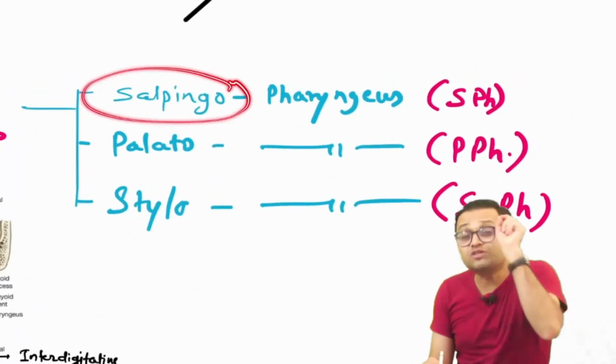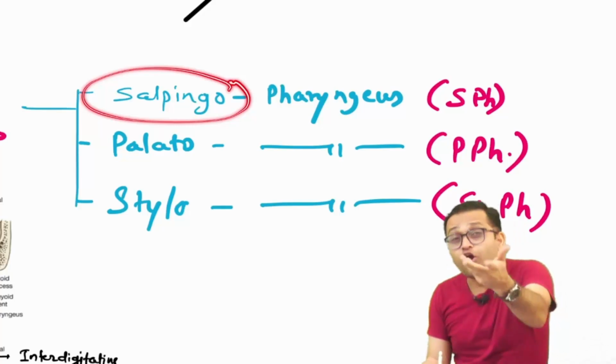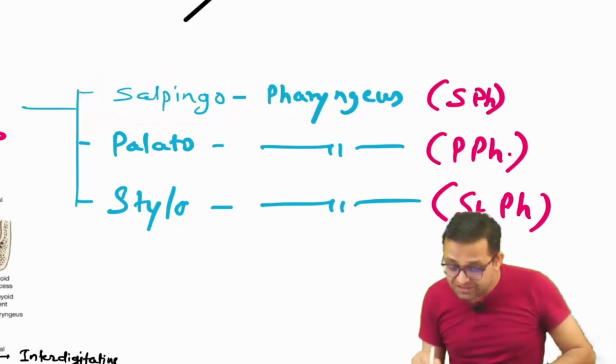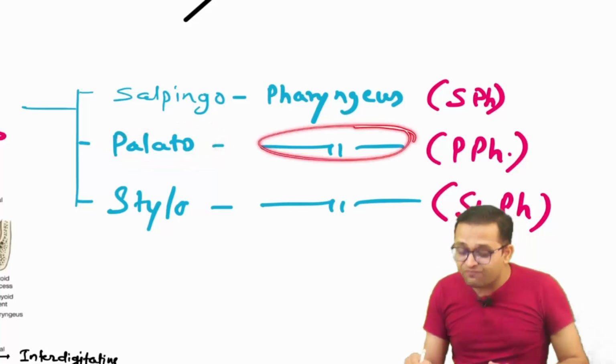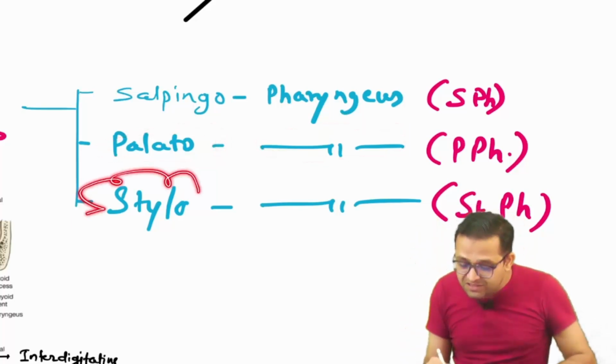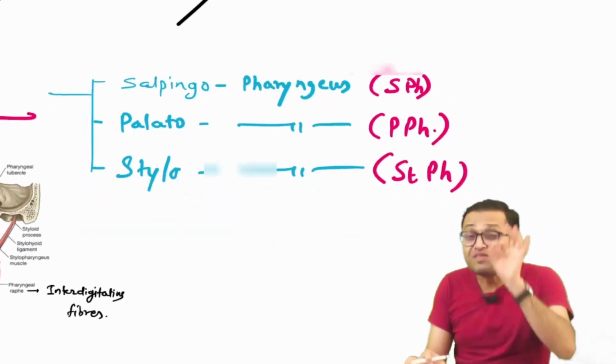One is coming from the salpinx. Salpinx means tube, auditory tube. So you will say salpingopharyngeus. Another is coming from the palate to the pharynx, so you will say palatopharyngeus. Another is coming from the styloid process to the pharynx, so you will say stylopharyngeus.